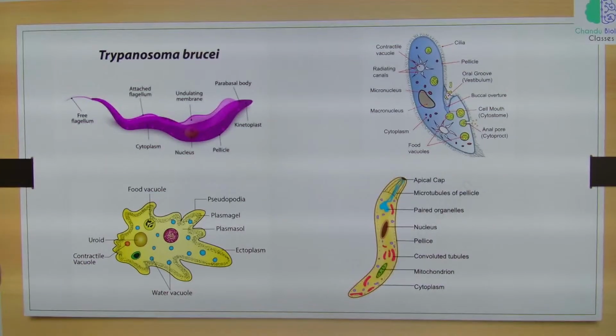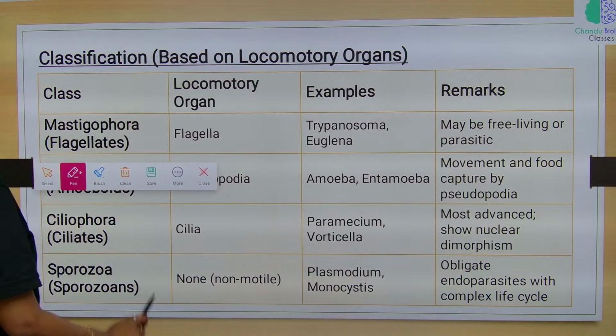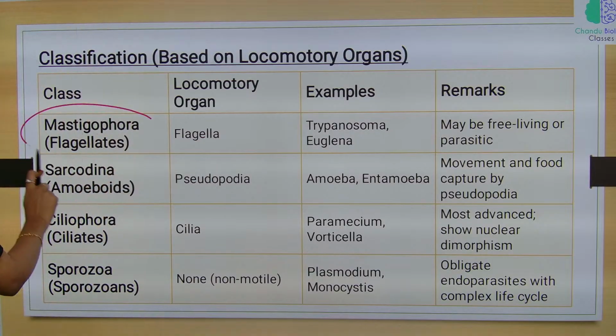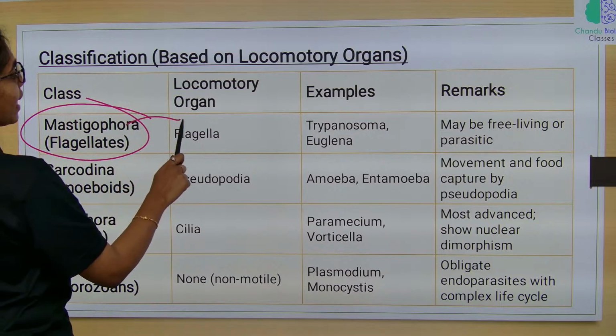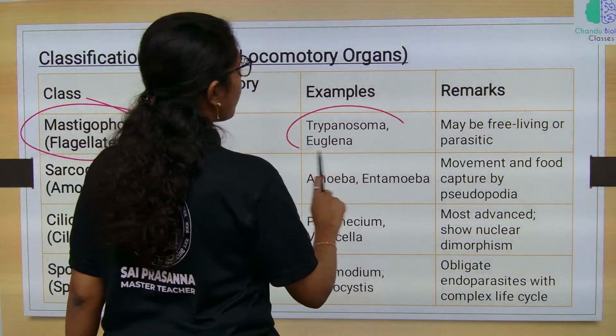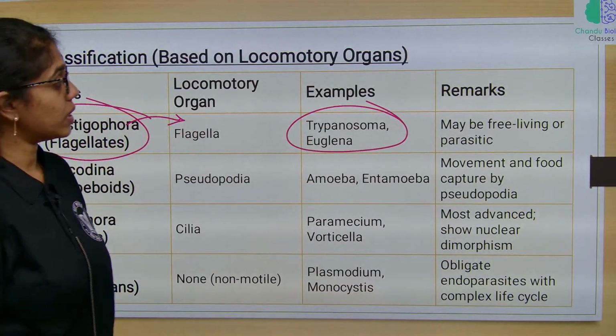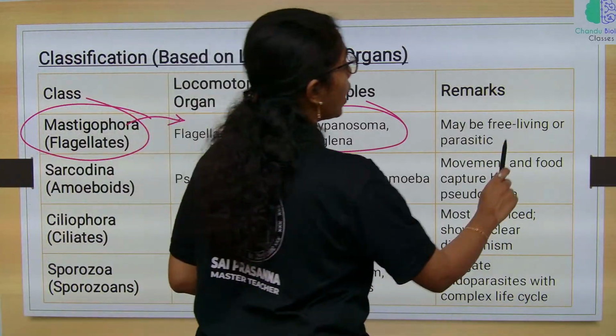Now, let us look into the comparative analysis of all the 4 types of protozoans. First, classification. Flagellated protozoans belong to the class Mastigophora. The locomotory organ is flagella. Examples include Trypanosoma and Euglena. They may be free living or parasitic.